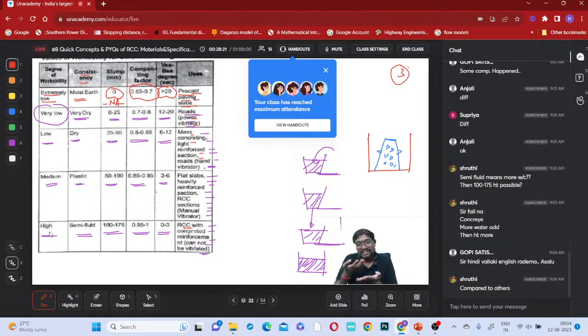When concrete has to move on its own, it means that immediately when you take off the cone, it will fall suddenly. Compared to others, the height is much higher. That is what we want, Shruti, for that construction. For this type of construction, this kind of workable concrete we have to use. We require that whenever this condition is there.